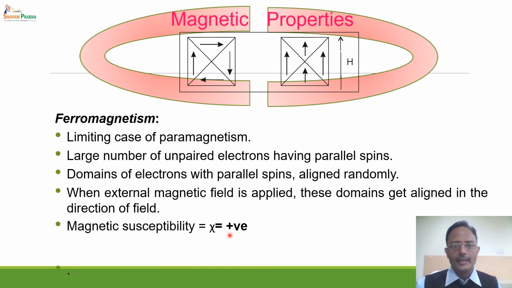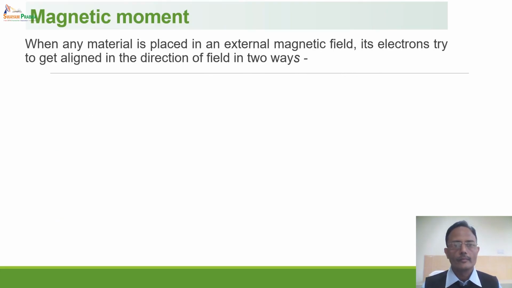Magnetic susceptibility is again positive, a large positive value, and magnetic moment is again non-zero, a large positive value. Now what is this magnetic moment? We know that when any material is placed in an external magnetic field, the electrons will try to align themselves in the direction of the magnetic field, because every electron behaves as a bar magnet.